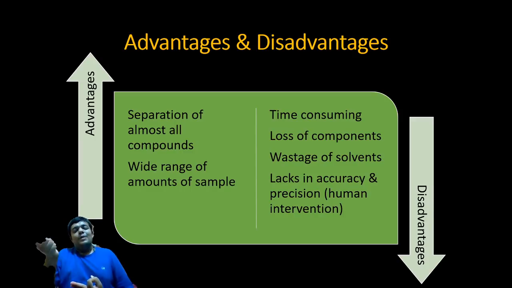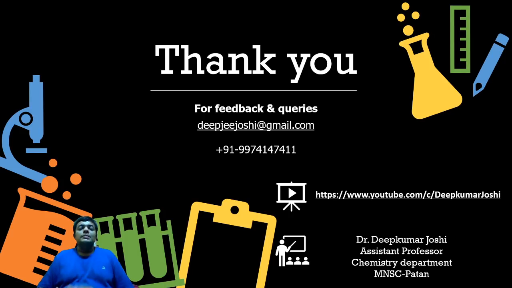And hence we require HPLC. So this is a major part we have covered in column chromatography. Above this, everything will be different applied column chromatography that can involve ion exchange, HPLC, or GC. So friends, this is enough for column chromatography.